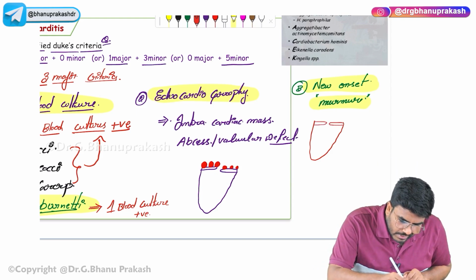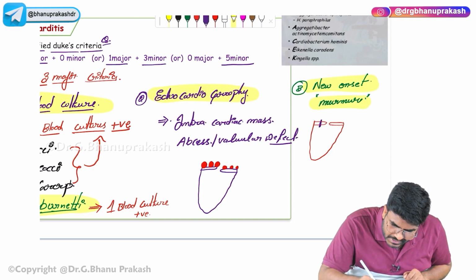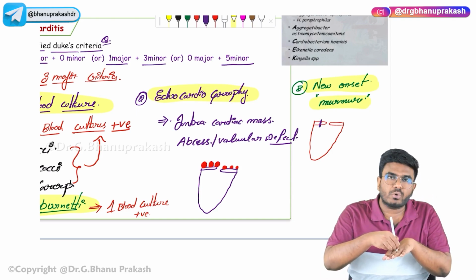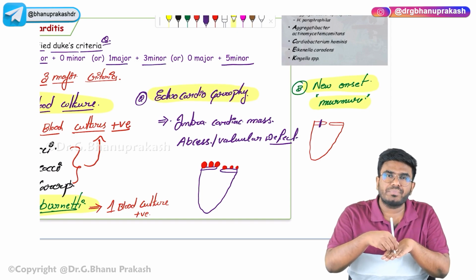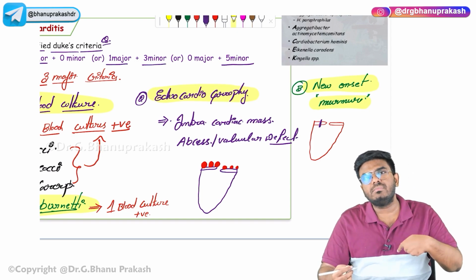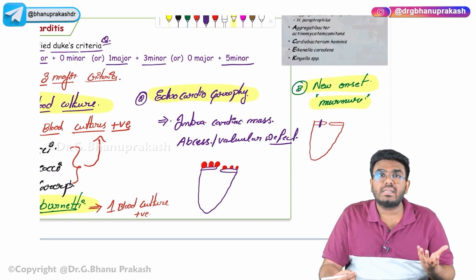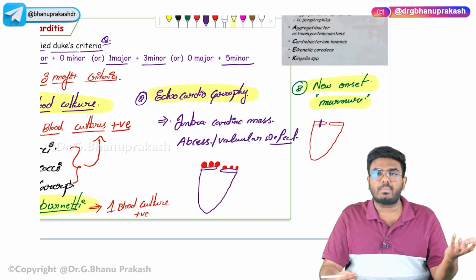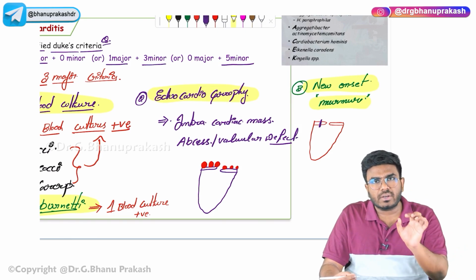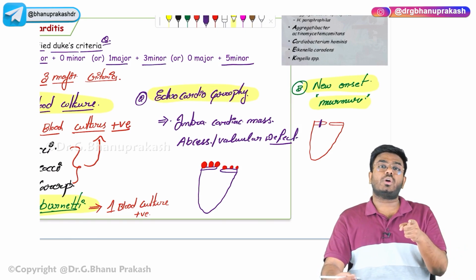Now this valve is having total perforation because of the abscess. Because of this perforation, there will be regurgitation of blood, which is happening newly, and that can be called a new onset murmur. So remember, whenever you see the words new onset murmur, think about infective endocarditis.